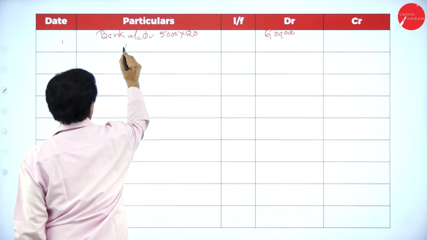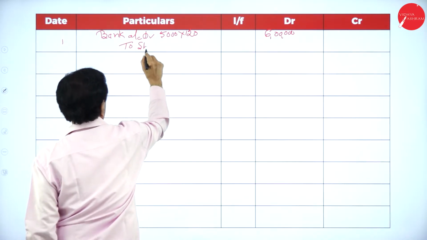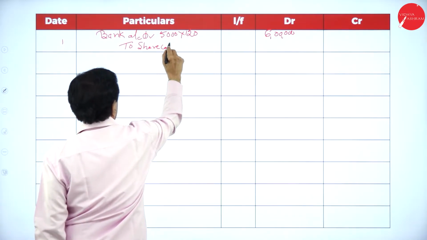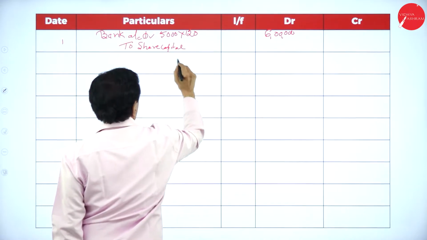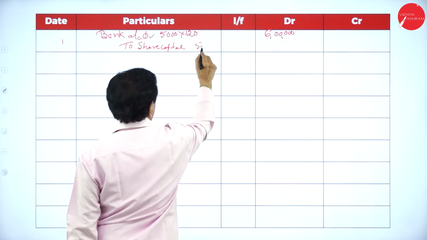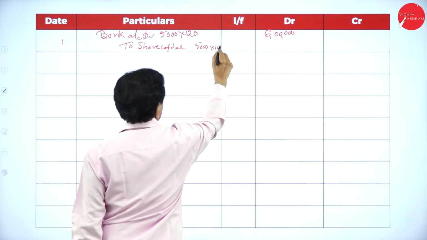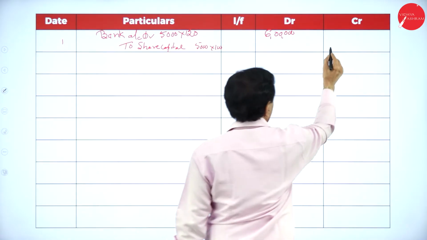To share capital, 5,000 into 100, it is 5 lakh.